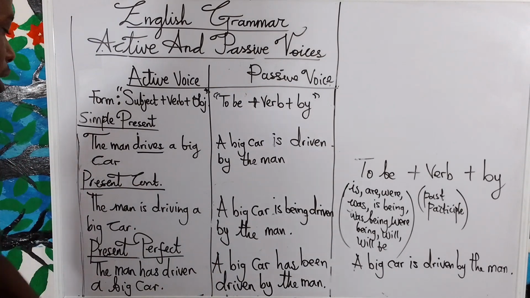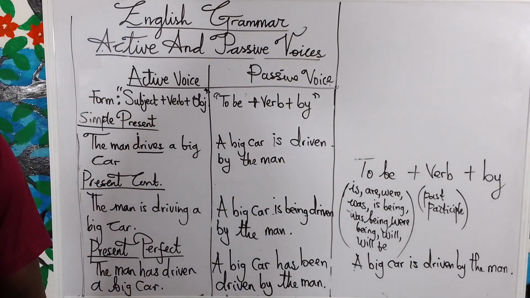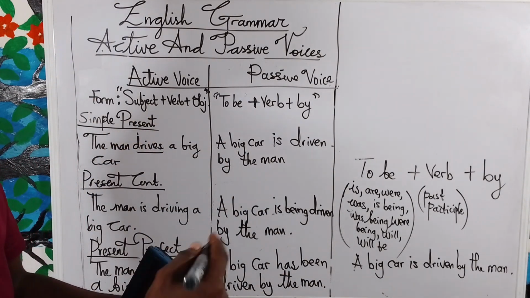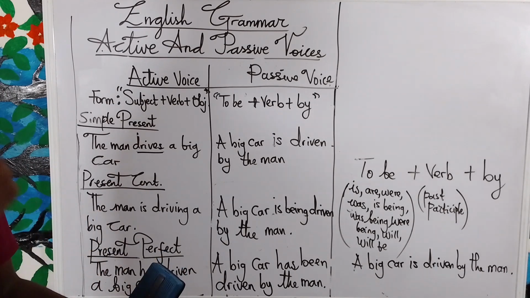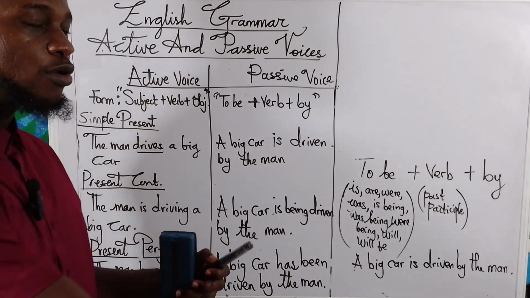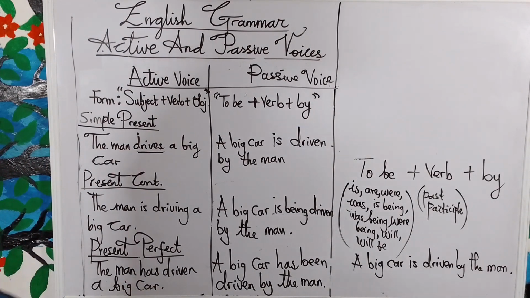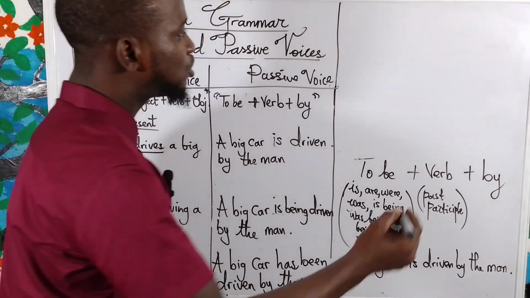So another form is the present perfect continuous tense. In the present perfect continuous tense, it must be something that is ongoing. It's not the past, but it's ongoing. Something that started in the past, but is still in progress now. That's what the present perfect continuous tense is. For example, the man has been driving a big car.